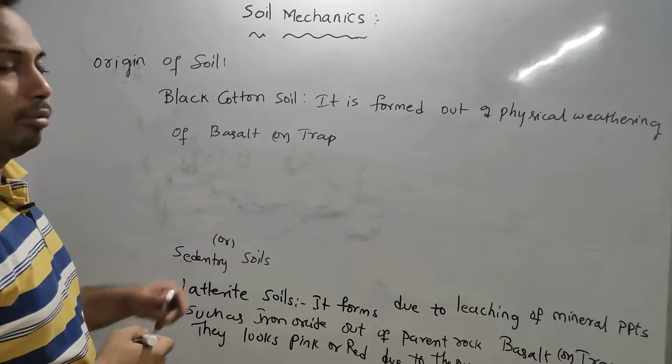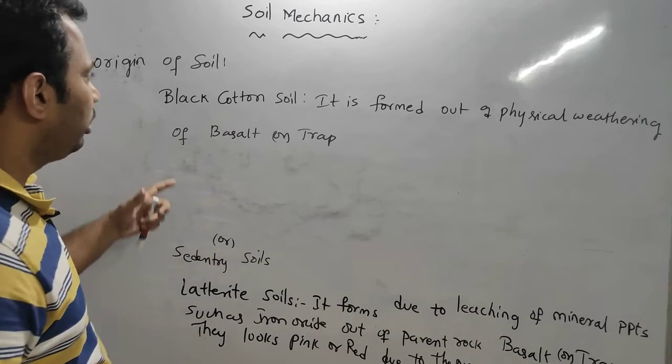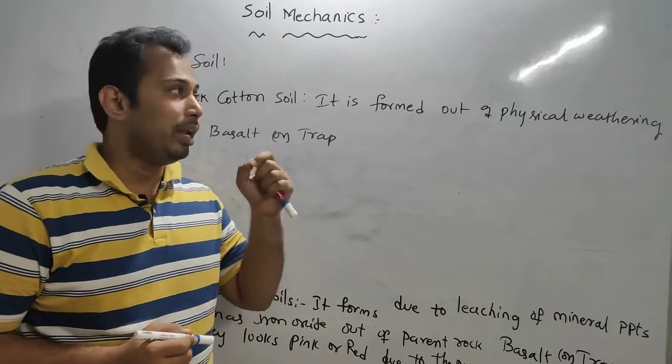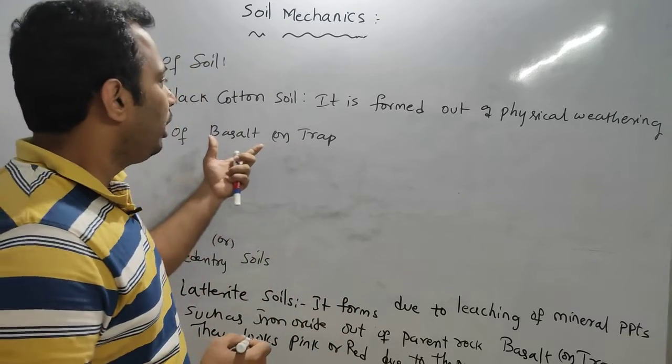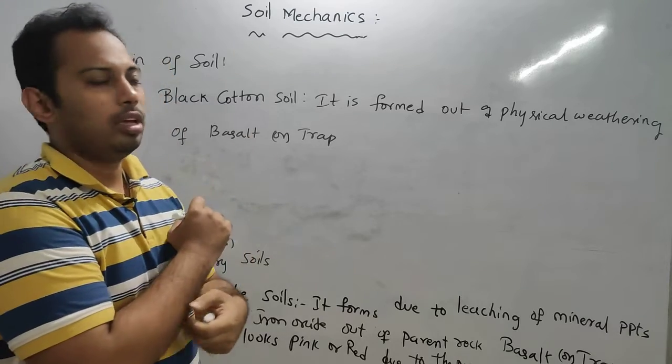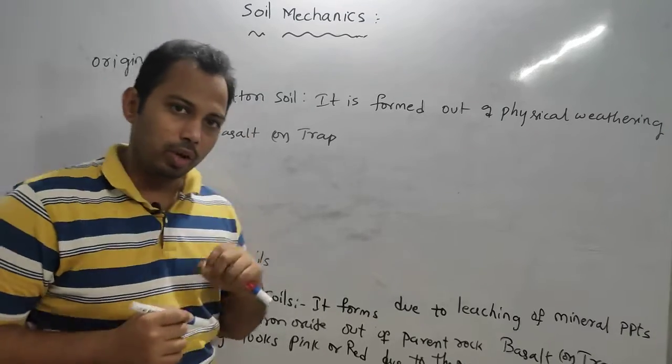Very very important topic here: the black cotton soil predominantly contains a mineral. It is a very fine material. Okay, the black cotton soil is a very fine soil.